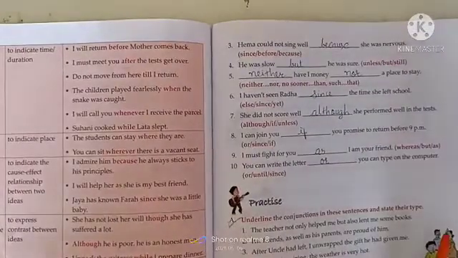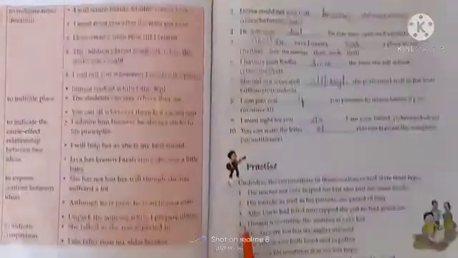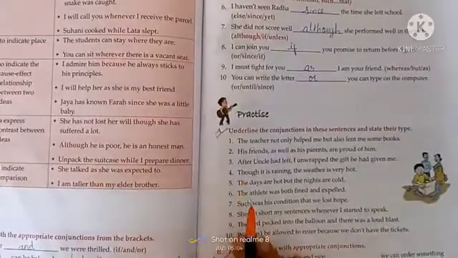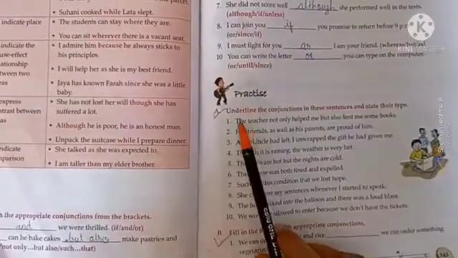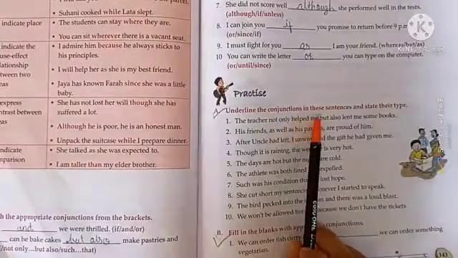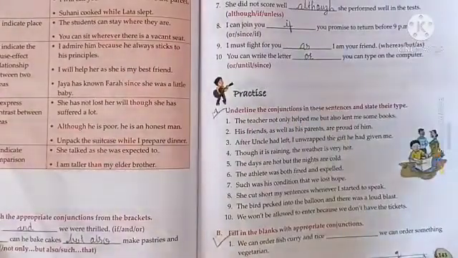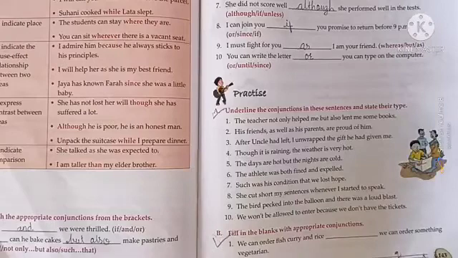So we are using or conjunction for joining two sentences. Okay. Now next is practice. Underline the conjunction in these sentences and state their type. Okay. So let's start.